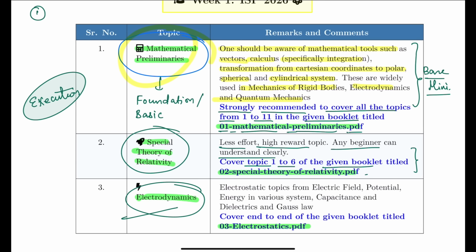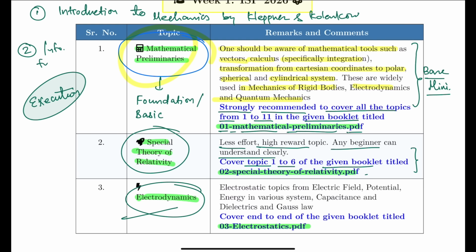One is Introduction to Mechanics by Kleppner and Kolenkow. And the next one is Introduction to Electrodynamics by David J. Griffiths.